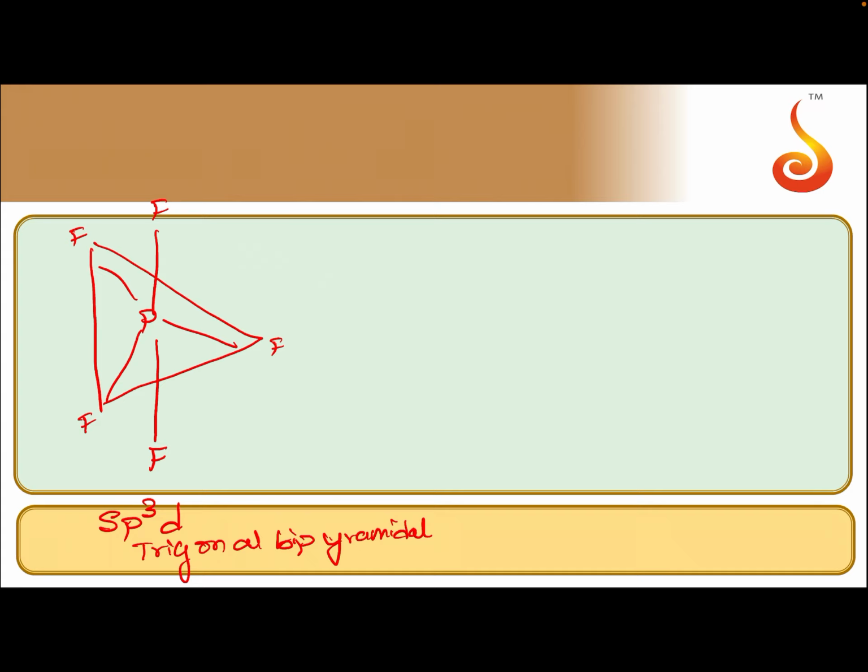Now, if you look at the structure of PF5, 3 fluorine atoms lie in the same plane as that of the phosphorus atom and are called equatorial fluorine atoms, or these bonds are called equatorial bonds. 2 fluorine atoms lie at right angle to the plane of the equatorial bonds and these are called axial bonds.